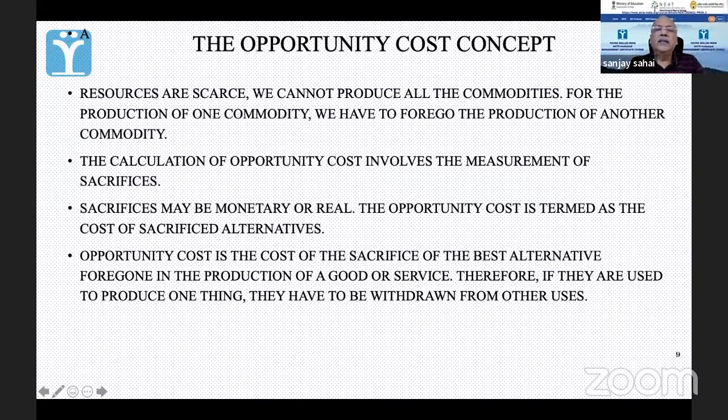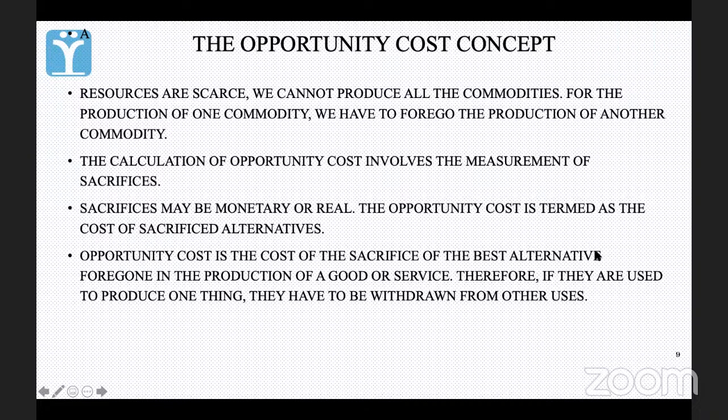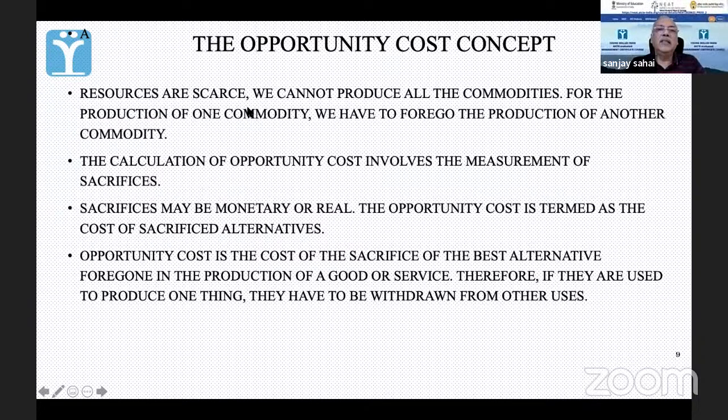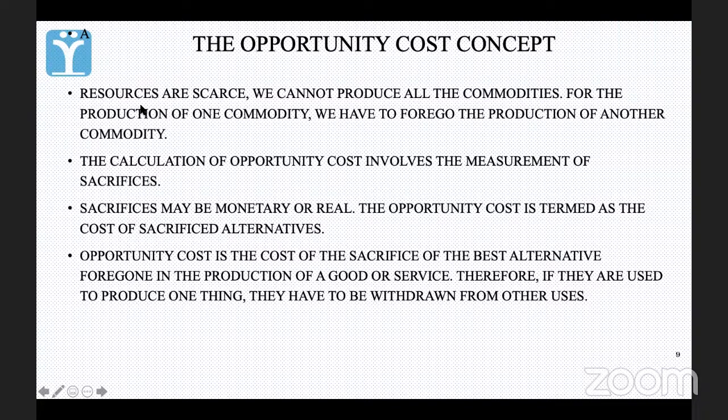I think that day, Lokesh, you had asked me one question, trade-off. Remember? Yes, sir. Trade-off. So let's read this. You will see how you will get your answer here also.